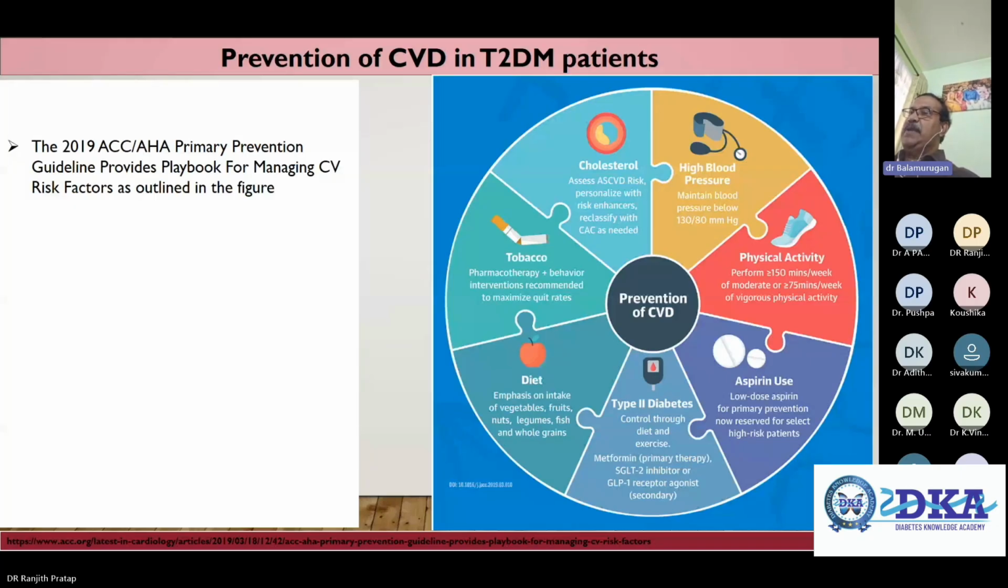Aspirin usage: low dose aspirin for primary prevention is now reserved for select high risk patients only, not as routine primary prevention. Type 2 diabetes control through diet and exercise, metformin, SGLT2 inhibitors and GLP-1 receptor agonists. Diet is very, very important. And tobacco usage is to be curtailed, along with cholesterol reduction and reduction in blood pressure.